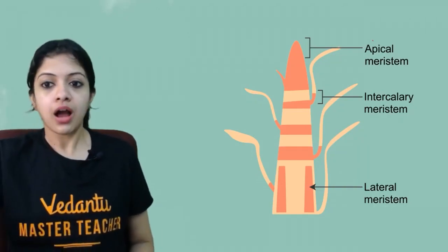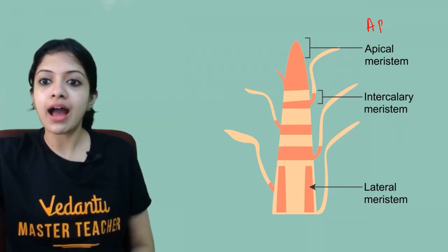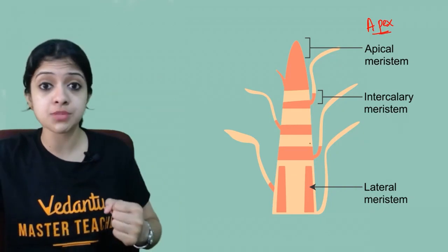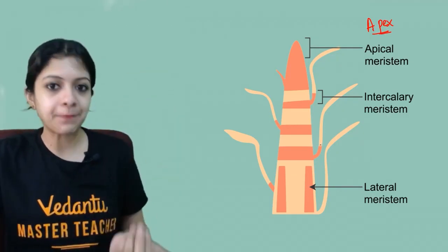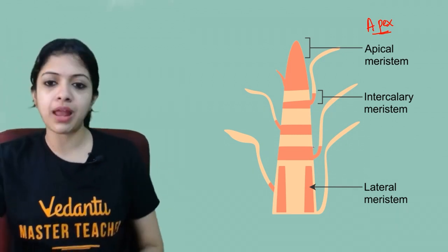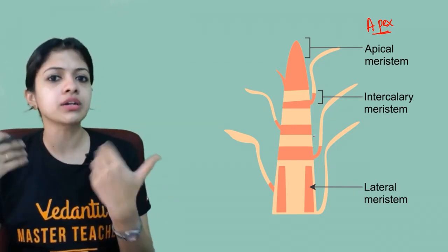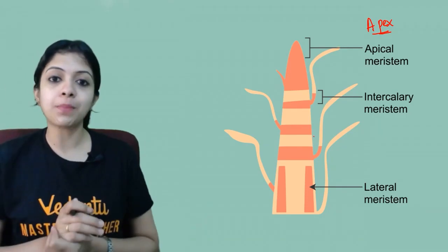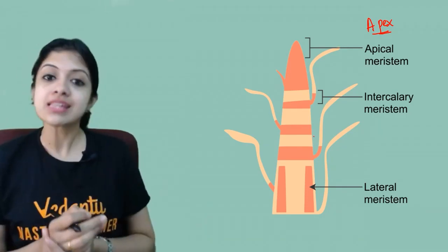Apical meristem, we give them the name apical because they are found at the apex of the plant body, basically the growing tips of the plant body, shoot tips, root tips, and so on. That is where you would find apical meristem. So what do you think they would do if they are found at the tips of the plant body? If these cells carry out continuous and active division, what do you think would be the effect on the overall plant body? They would increase in height, right? So they help in plant growth.